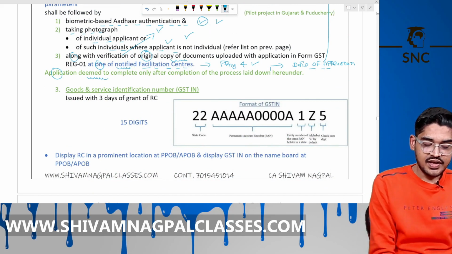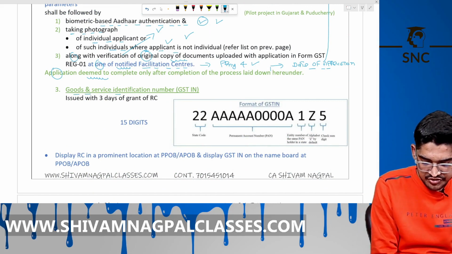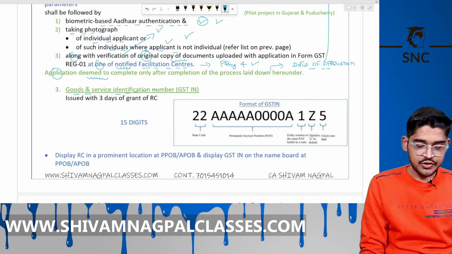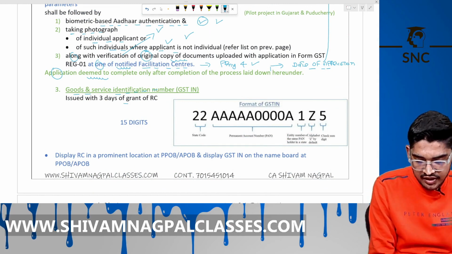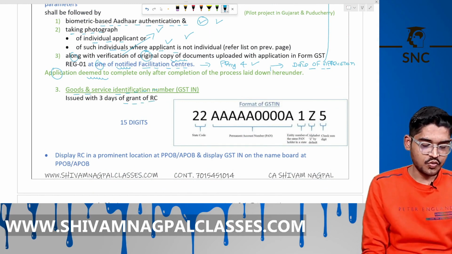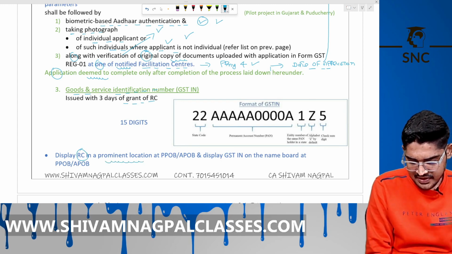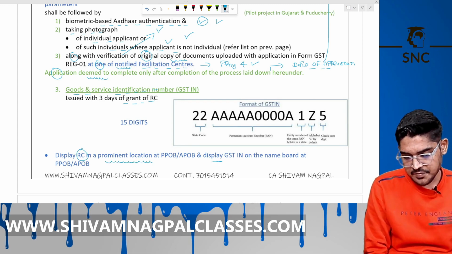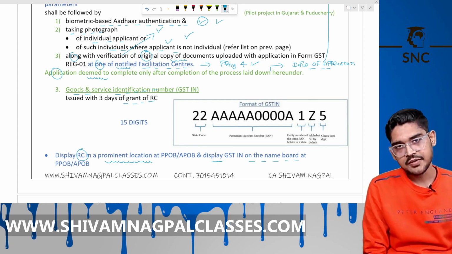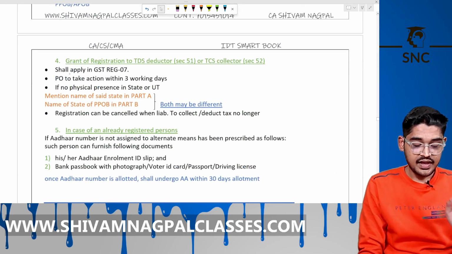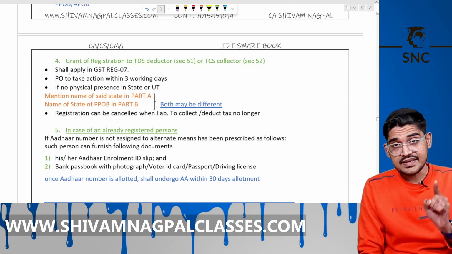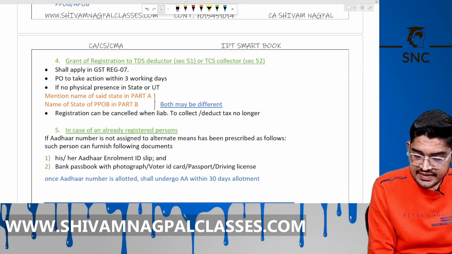Now, goods and services identification number. It will be issued within the 3 days of the grant of RC. So you have to place it at the prominent location of your business place and display the GSTIN in your name board.